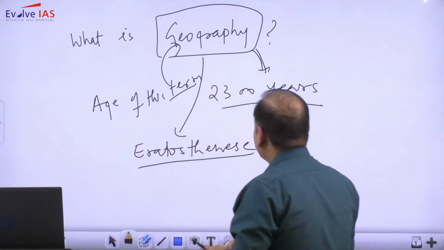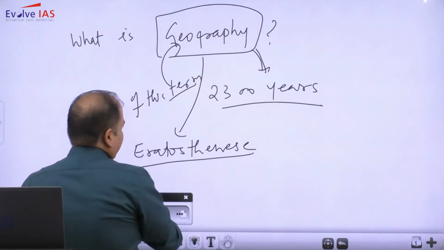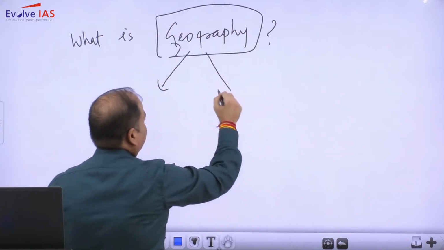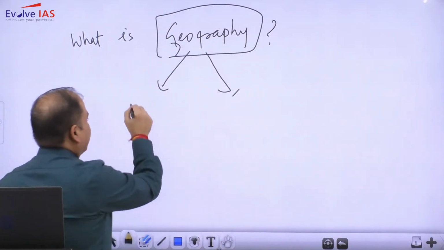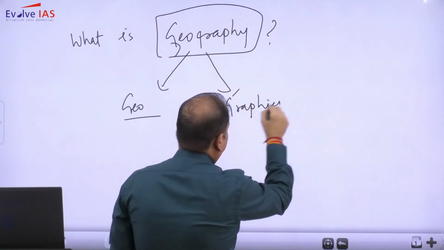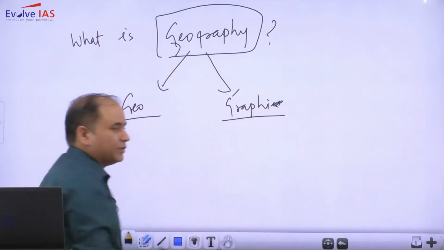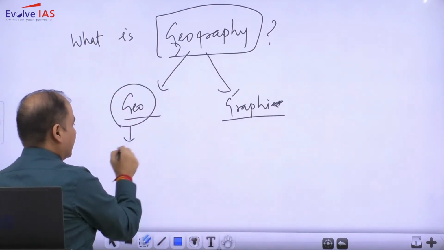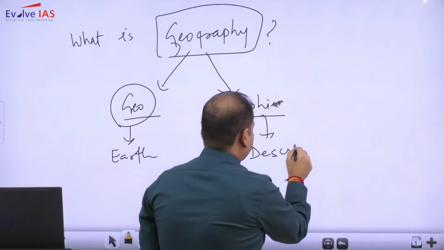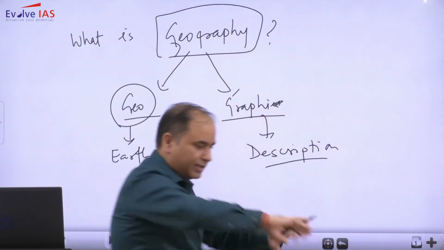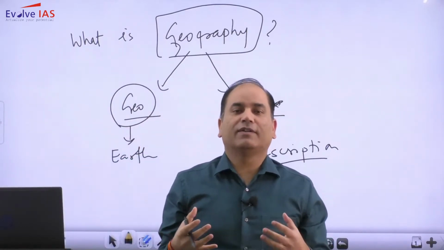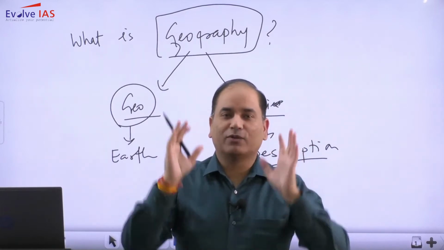When Eratosthenes coined this term, geography, because geography is made up of two different terms, geo and graphy. If you look at the literal meaning of geo and graphy, geo is simply referring to the earth. Graphy is simply description, to describe, to write. So in earlier times, when they were looking at geography, it was all about writing about the earth.